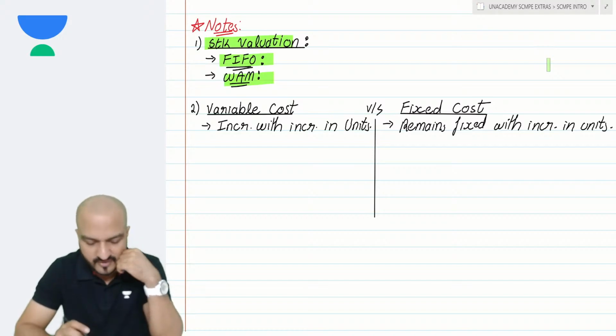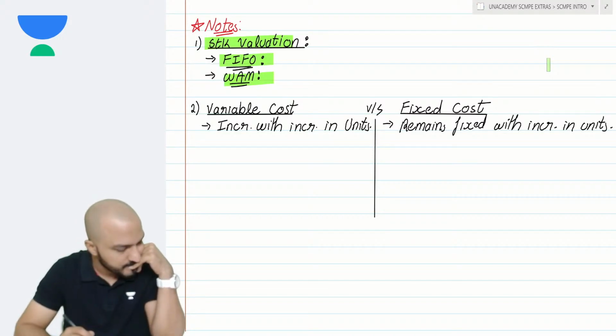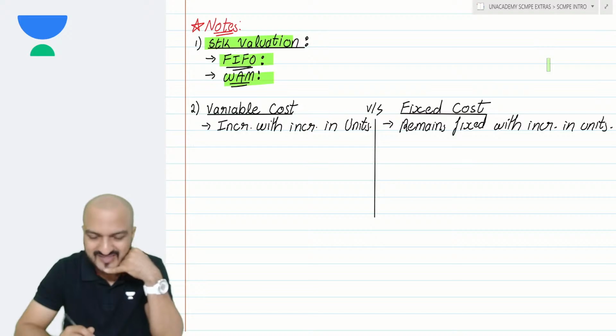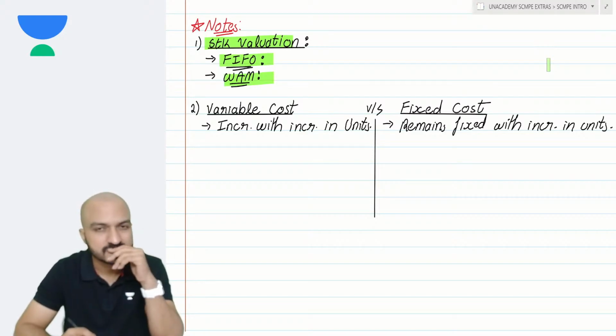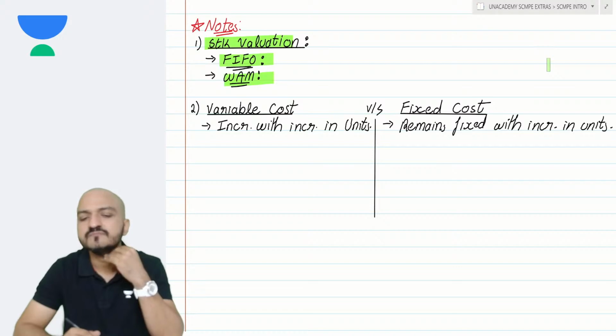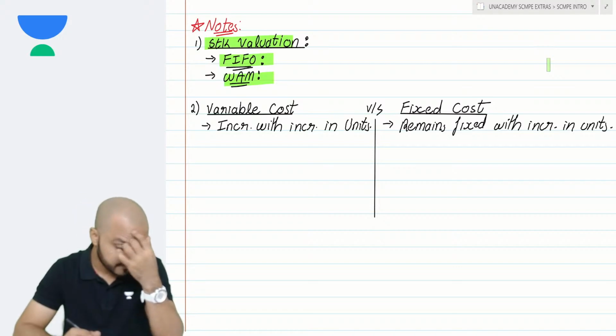Razia, last line of WAM. I don't have that line here, but I'll just try to repeat. Thus, closing stock is valued at the rate of mixture. Razia, last line: thus, closing stock is valued at the rate of mixture. Done? Do you get that?